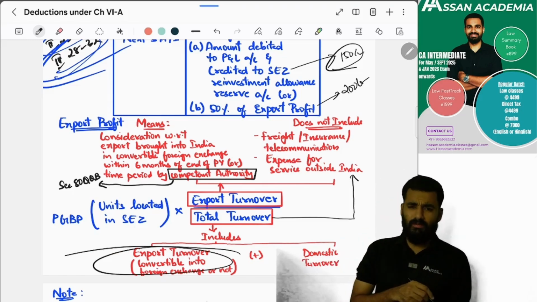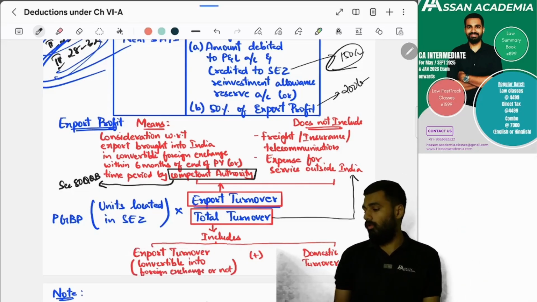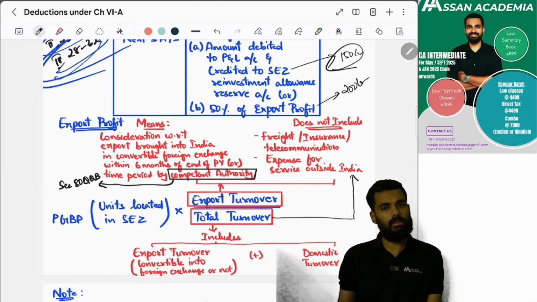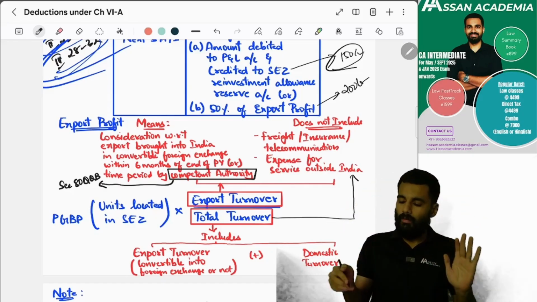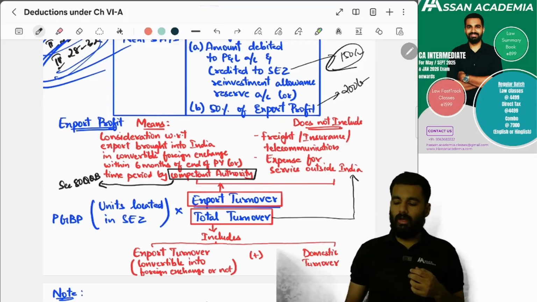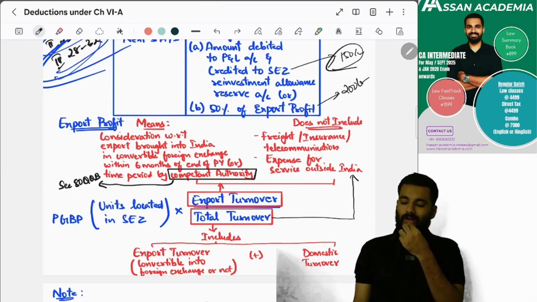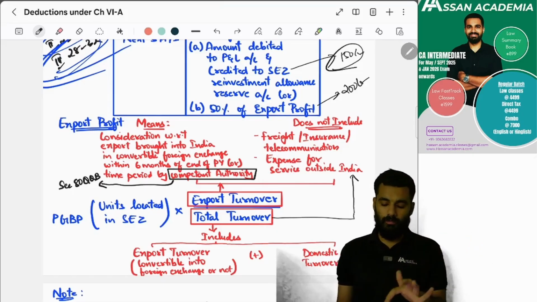It will include the domestic turnover, and it will also include export turnover, whether or not convertible into foreign exchange. Total turnover includes all the turnover, except freight, insurance, telecommunication, or expense for service outside India. Yes or no? Yes.